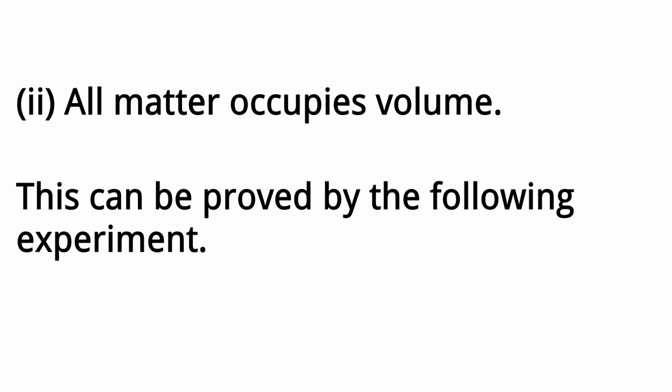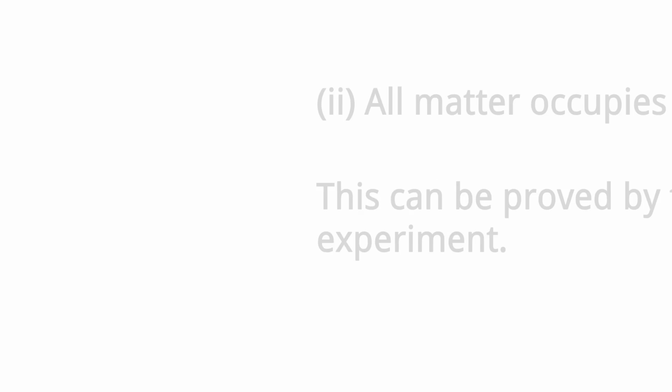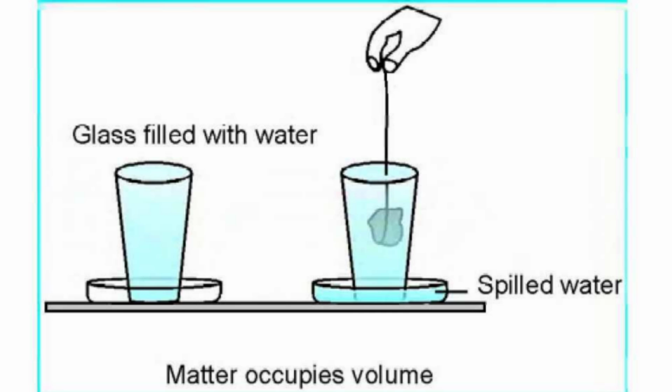2. All matter occupies volume. This can be proved by the following experiment. Take a tumbler and fill it to the brim with water. Now, slowly immerse a stone into the water. The observation will be that some water spills out of the tumbler. The inference or conclusion is that water whose volume is equal to the volume of the stone flows out of the tumbler. This shows that the stone has volume.